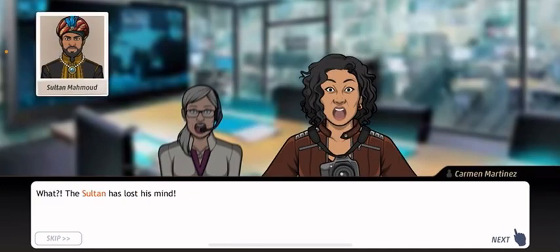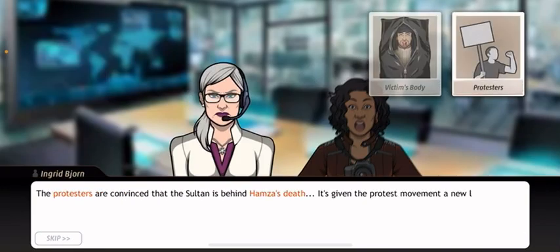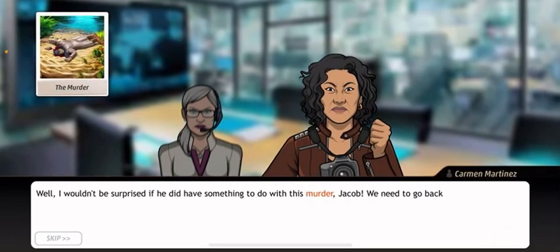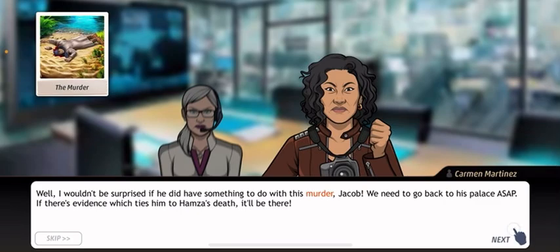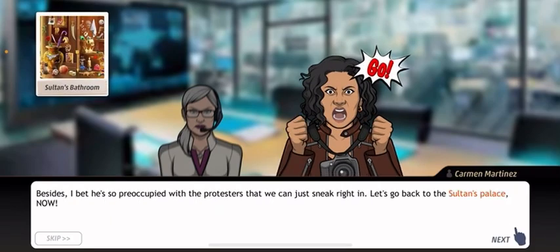What? The Sultan has lost his mind. The protesters are convinced that the Sultan is behind Hosma's death. It's given the protest movement a new lease of life. Well, I wouldn't be surprised if he had something to do with this murder, Jacob. We have to go back to his palace ASAP. If there's evidence which ties Hosma's death, it'll be there. Besides, I bet he's so preoccupied with the protesters that we can just sneak right in. Let's go back to the Sultan's place. Now!